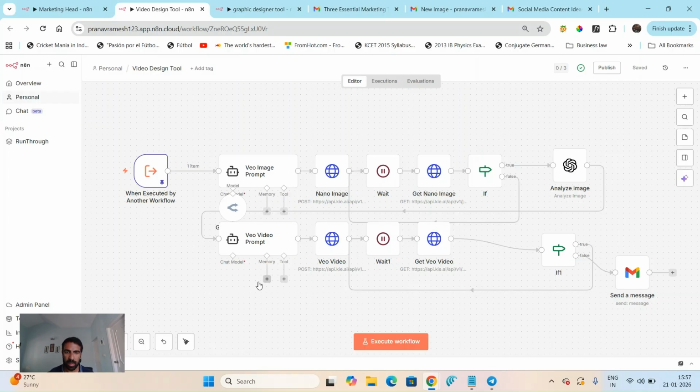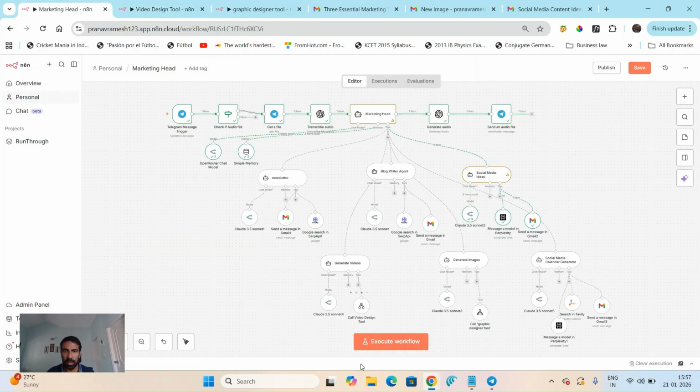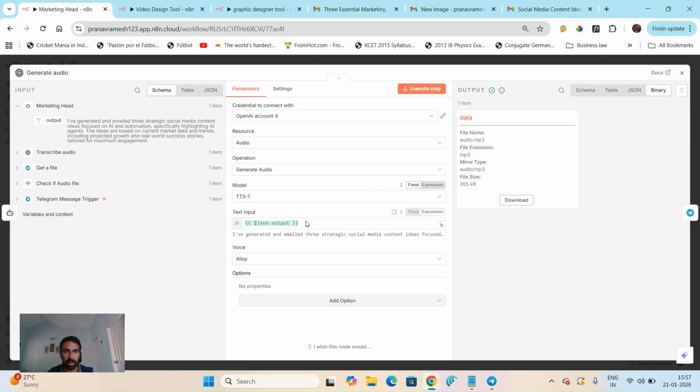So the same thing here. I'm just saying what the image needs to be, the prompt for the video it gives it, and I get it sent to my email. So once it calls this agent, it comes back to the OpenAI generate audio. I want the AI agent to generate the audio and give it to me.